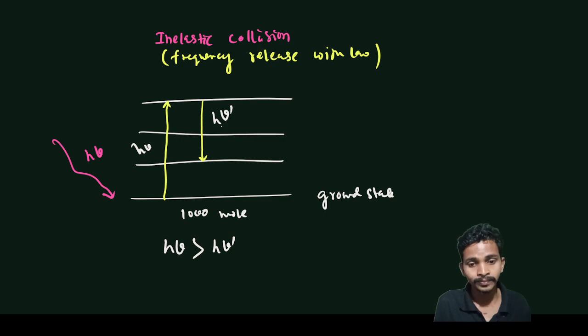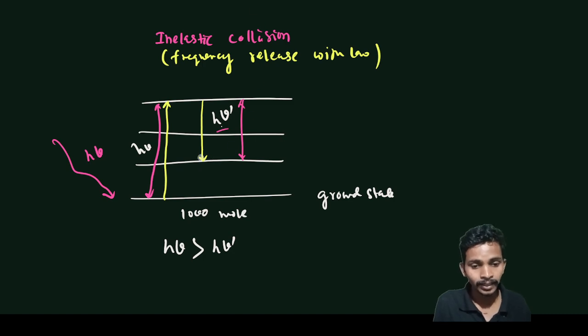Let's say this amount to this amount; this to this, and here this to this. It means this is lower and this is higher. So h nu is greater than h nu dash, meaning it is released with low frequency.